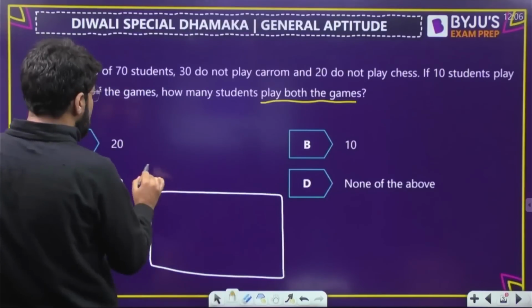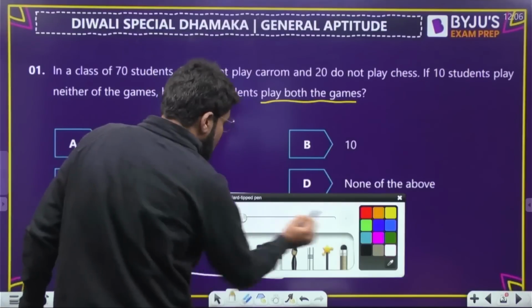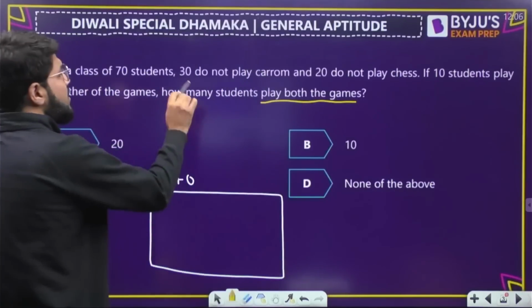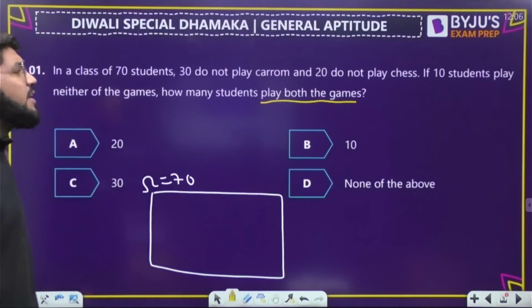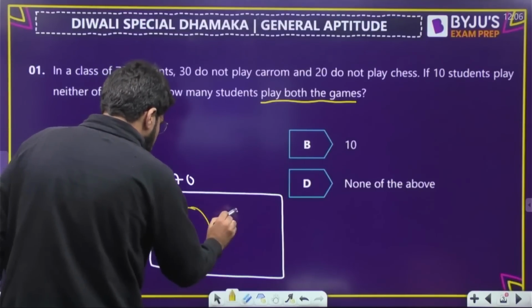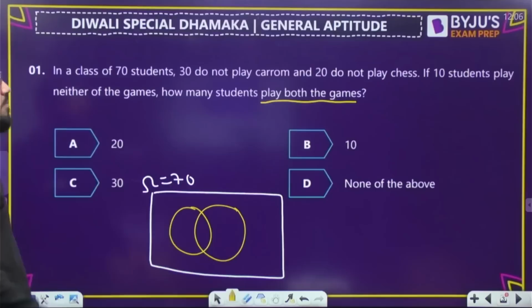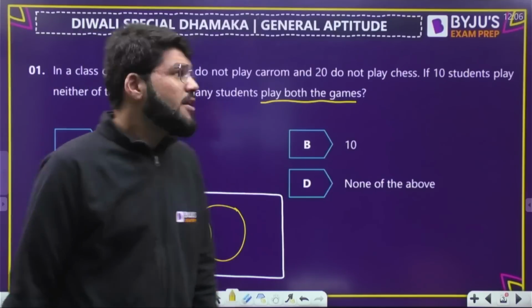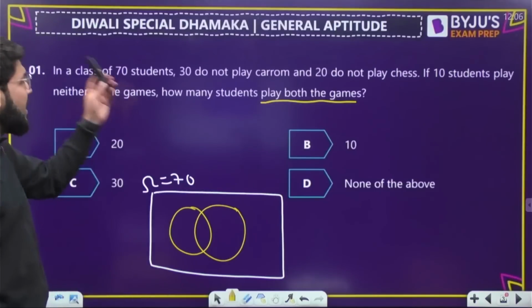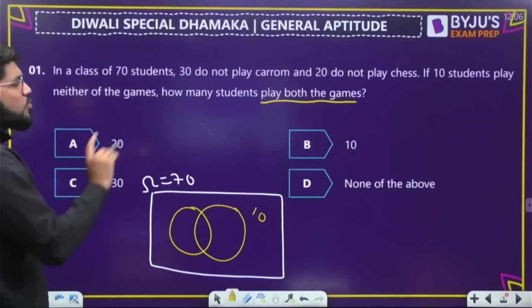So in a class of 70 students, my sample space is 70 students. Out of this, 30 do not play carom and 20 do not play chess. If 10 students play neither of the games, how many students play both the games?